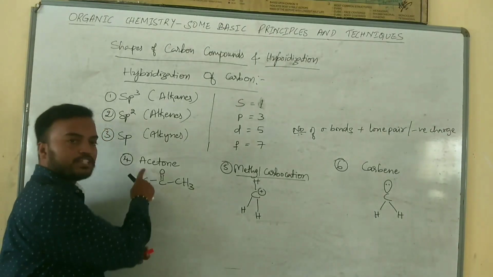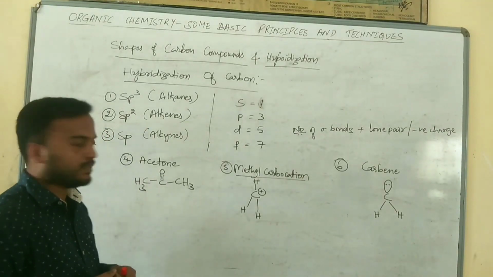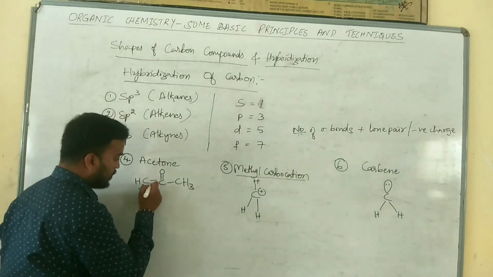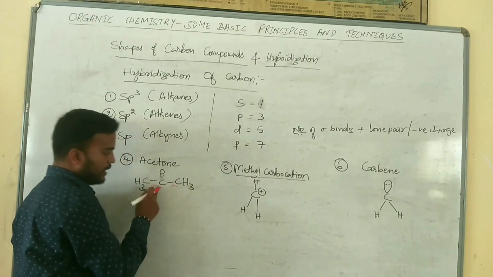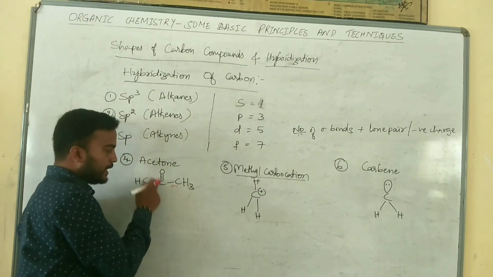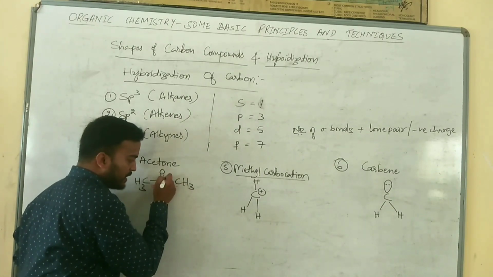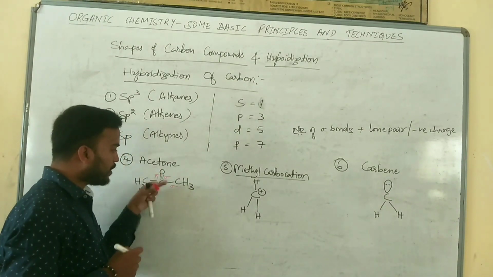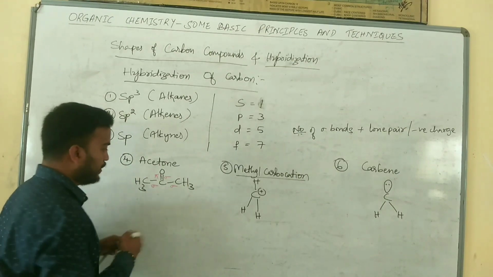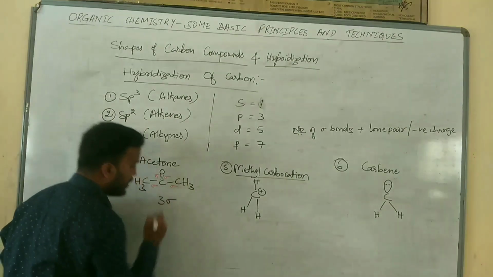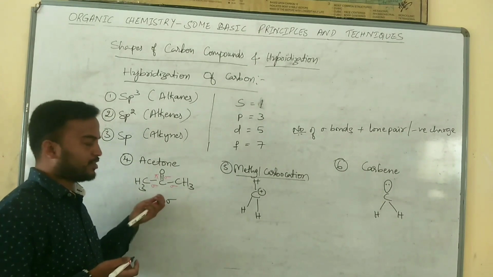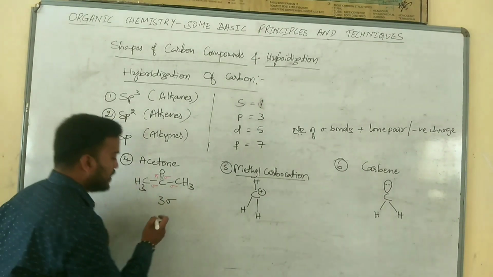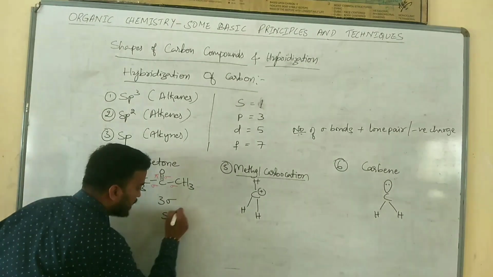Next one, acetone. So in this case we have how many sigma bonds? 1, 2, and in this case C double bond O. One is a sigma bond and another one is a pi bond. So the total number of sigma bonds is 3. We have 3 sigma bonds and there is no lone pair and no negative charge in this case. So 3 sigma bonds means the hybridization should be sp2.